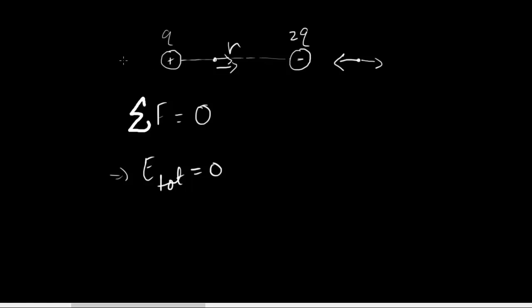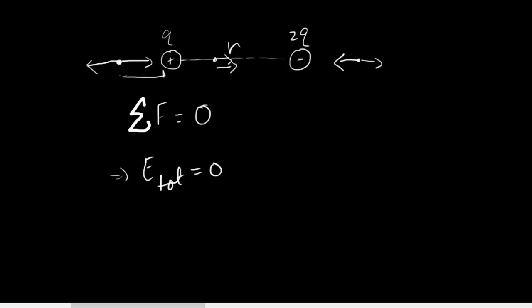What about here? In this case, it's going to be repelled by Q and attracted by the negative 2Q. But now it's possible that the attraction and the repulsion can balance themselves out, because even though Q is smaller, now this point is much closer to Q. So it's possible to have electric field 0 in this region.